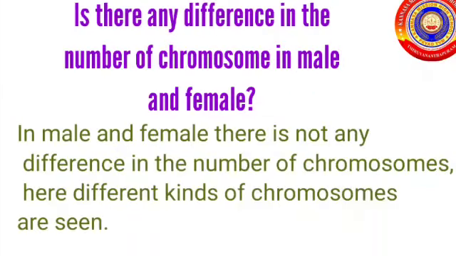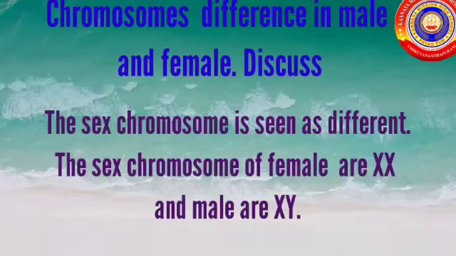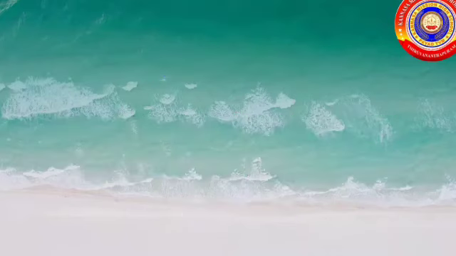Is there any difference in the number of chromosomes in male and female? In male and female, there is not any difference in the number of chromosomes. Here, different kinds of chromosomes are seen. Now, discuss the chromosome difference in male and female. The sex chromosome is seen as different. The sex chromosomes of female are XX and male are XY.